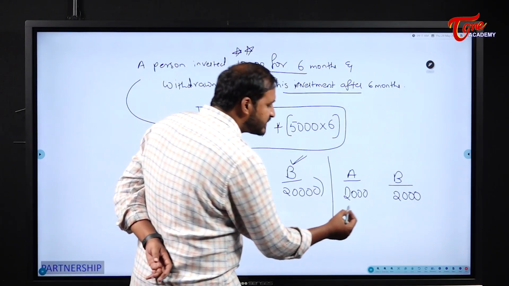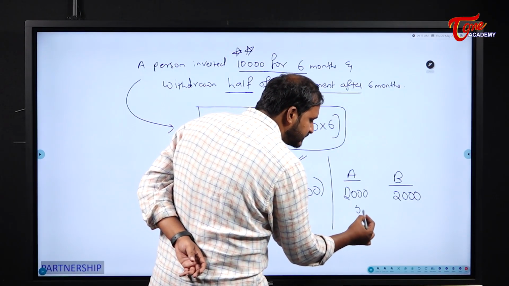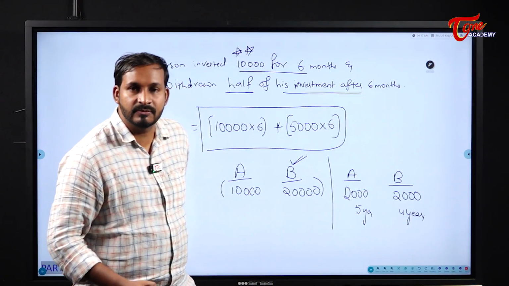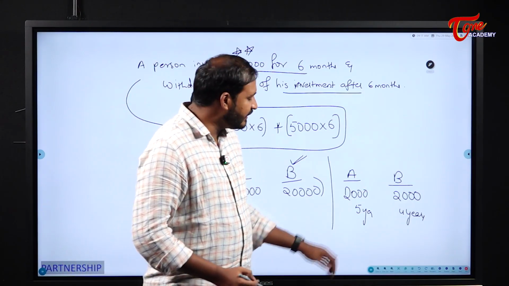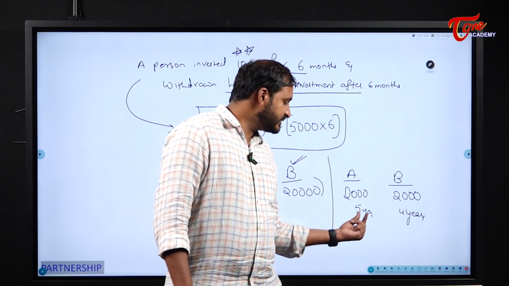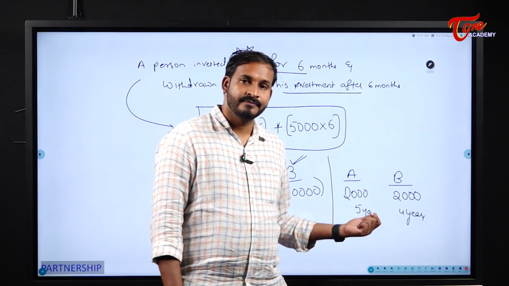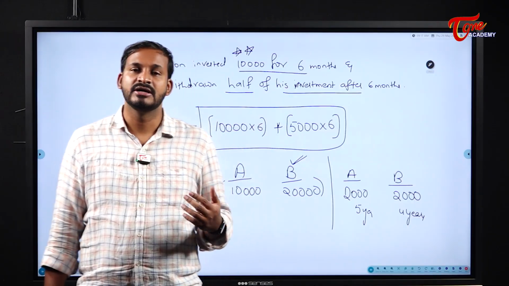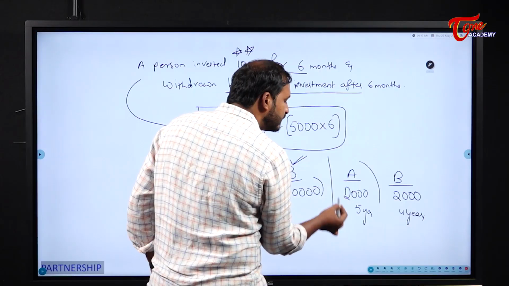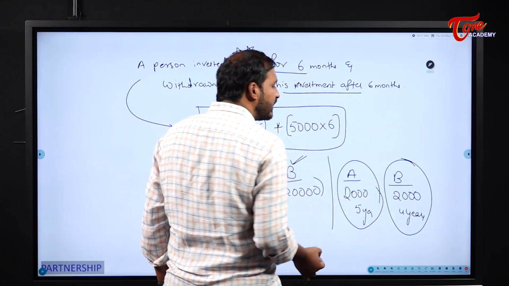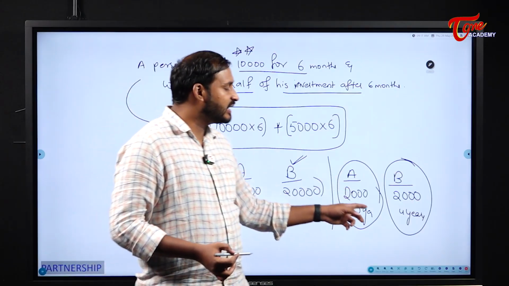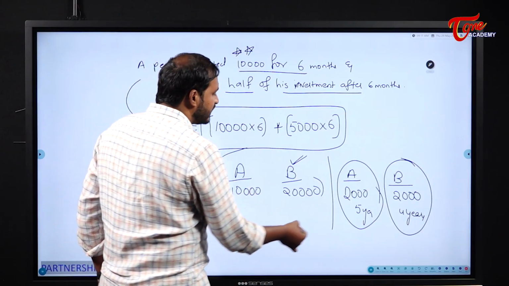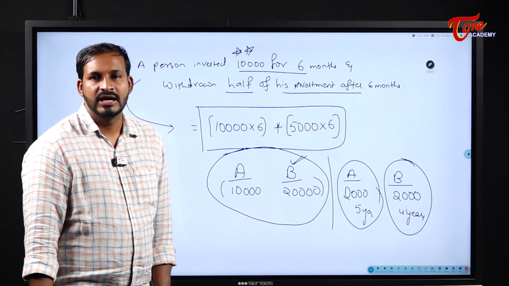Okay, next. For example, A invested this amount for 5 years. B invested this amount for 4 years. Now tell me who should get more returns here? A or B? Definitely A. Why? What is the reason? A invested for a longer duration than B. A invested for 5 years, whereas B invested for just 4 years. That means obviously A should get more profit than B, right? Okay. This type of partnership we call a compound partnership. Why? Because here the duration is different. Now we will see what these partnerships are and who are called partners and all those things.